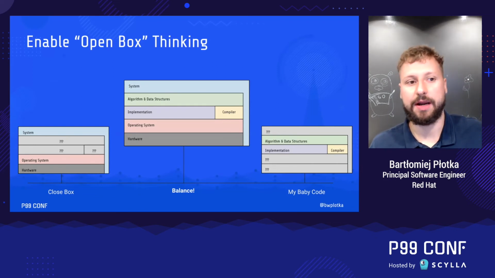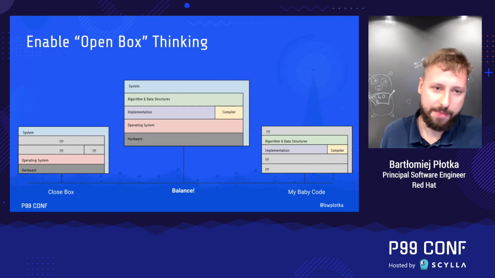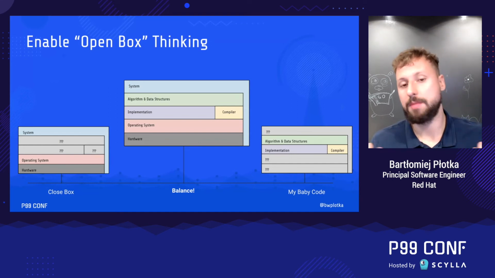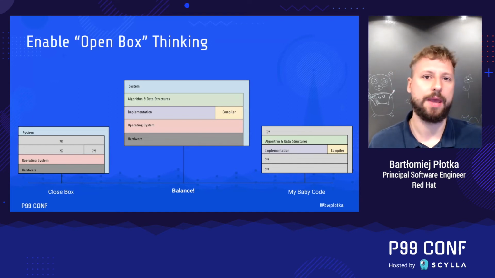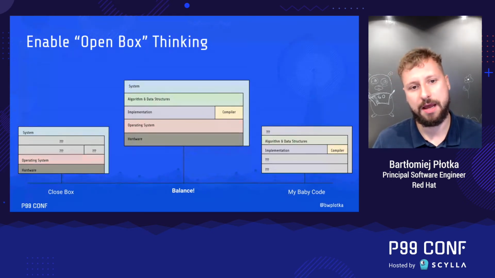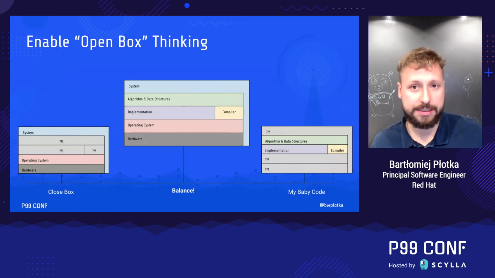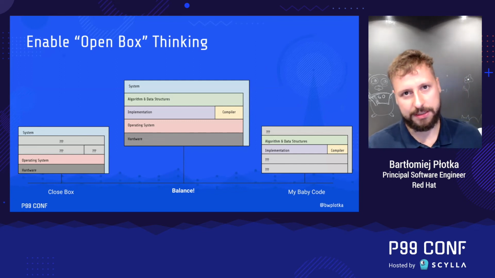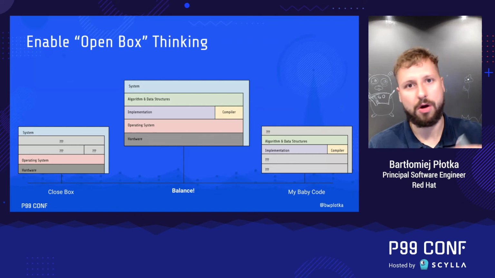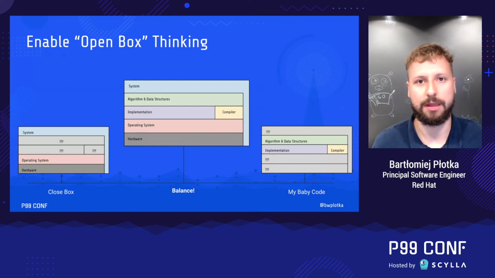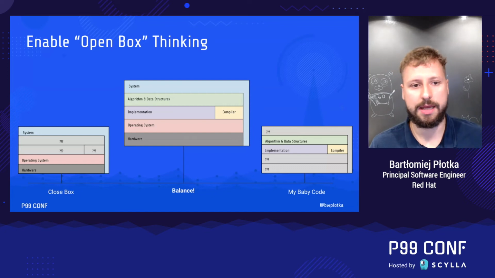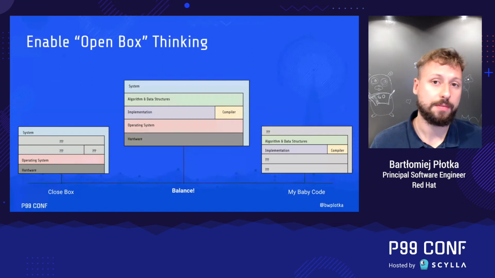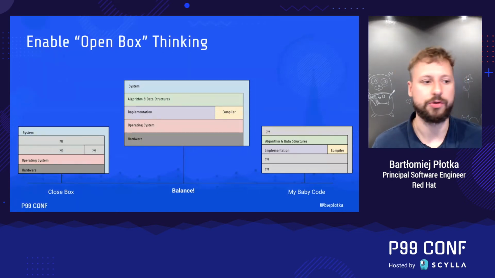So what I would suggest here is to escape both closed box and my baby thinking and enter open box thinking. My recommendation is to be aware of all those 6 optimization levels and roughly understand what is the cost of each, depending on your organization, knowledge, skill set, and passion. However, I would not scope out algorithm and implementation optimization levels so quickly, especially when the code is open source and written in a generally accessible language, for example, like Go, Java, Python. With the right mindset and tools, we can optimize a lot on those levels, more than we usually think.